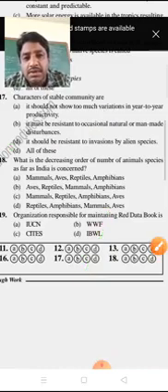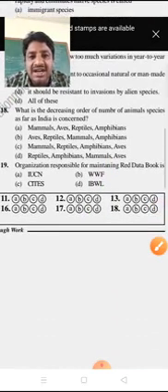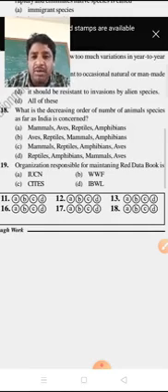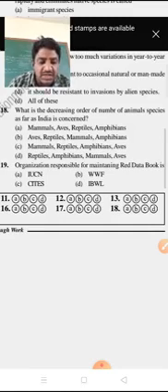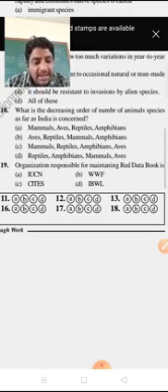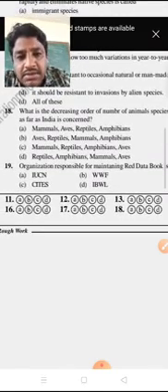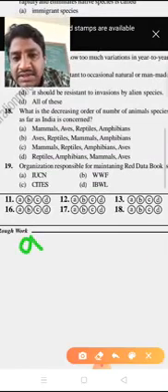Next, what is the decreasing order of number of animal species as far as India is concerned? Mammals, aves, reptiles, amphibians. Aves, reptiles, mammals, amphibians. Mammals, reptiles, amphibians, aves. And option D, reptiles, amphibians, mammals and aves. Actually, what is the decreasing order here? I will say here aves.